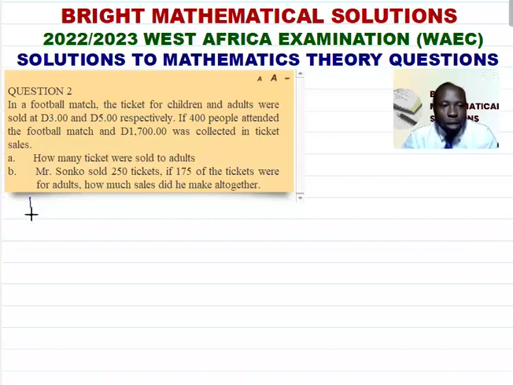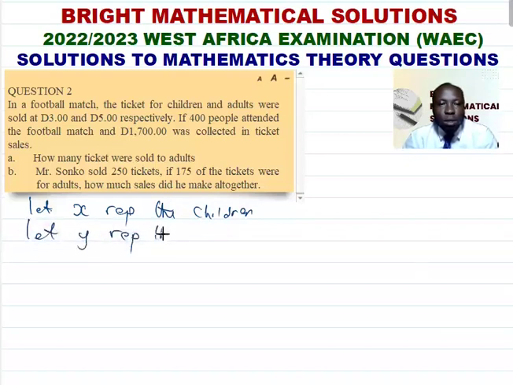So let us say let X represent the children and let Y represent the adults. Now they said 400 people attended, so a certain number of children and a certain number of Y that we don't know attended, making 400. So this is equation 1.